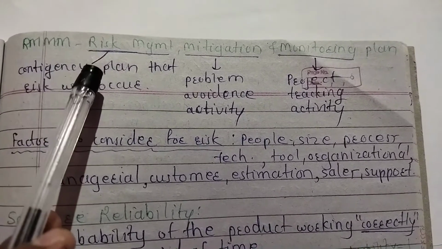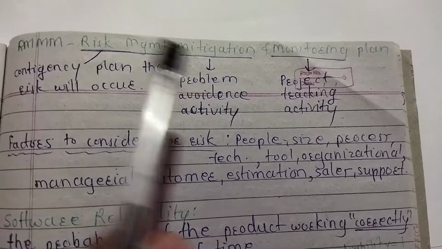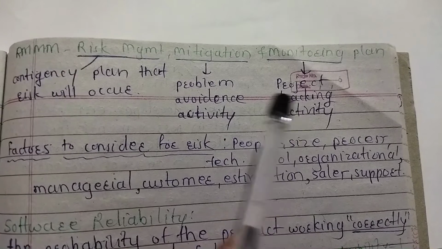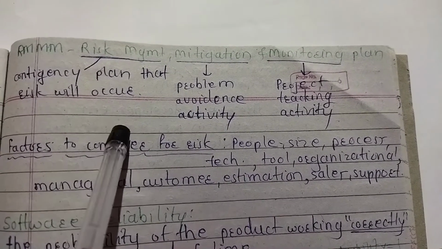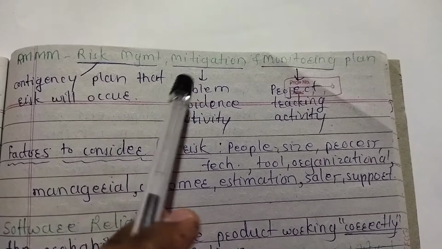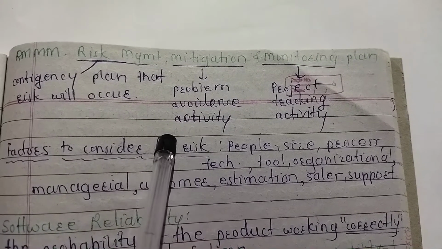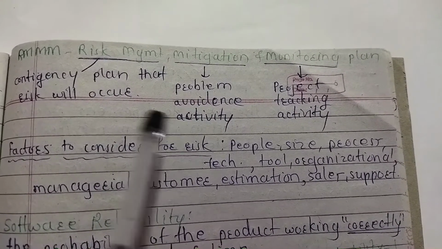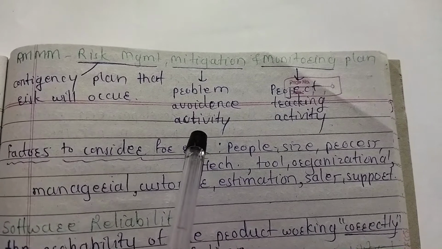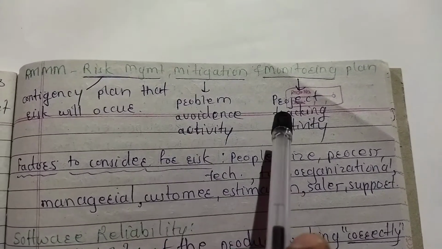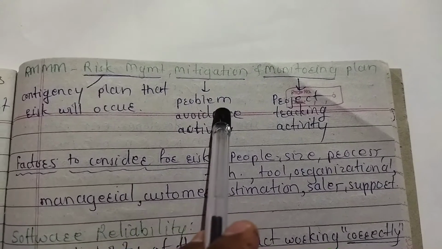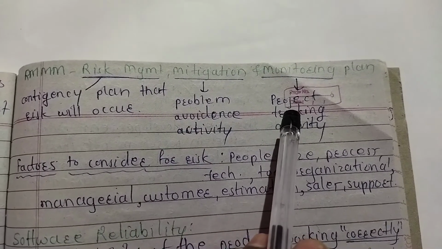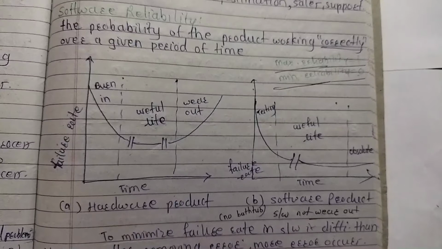It stands for risk management, mitigation and monitoring plan. Risk management means it is a plan for when a risk will occur. Mitigation means how to avoid that activity. Because of any activity a risk will occur, then avoid that activity, that is mitigation, and tracking that activity means monitoring. Risk management, mitigation and monitoring plan, that is RMMM.